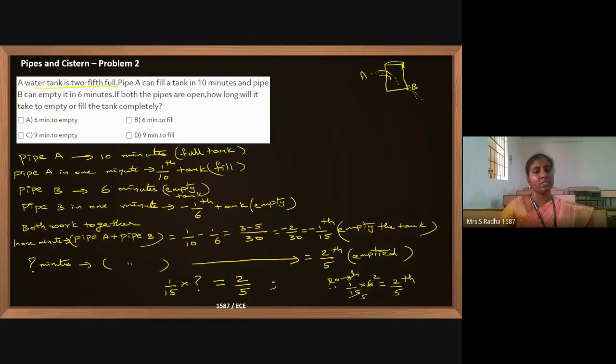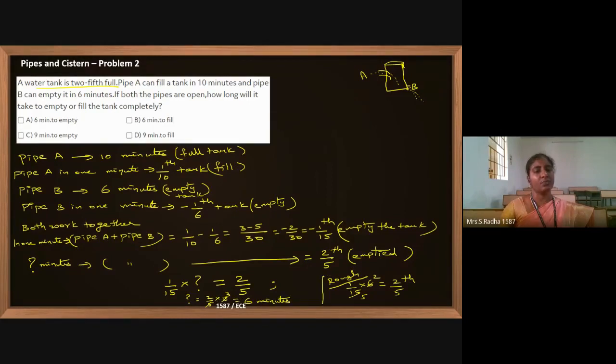Otherwise, for finding the question mark value, send the 1/15 to the other side. It will become 2/5 into 15, in the numerator. If you cancel, 5 1s are, 5 3s are, 2 into 3 is 6 minutes.